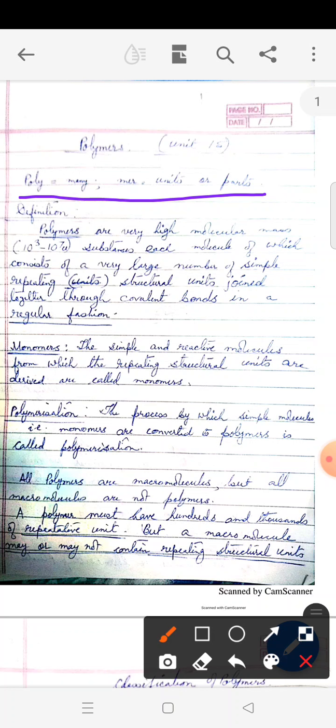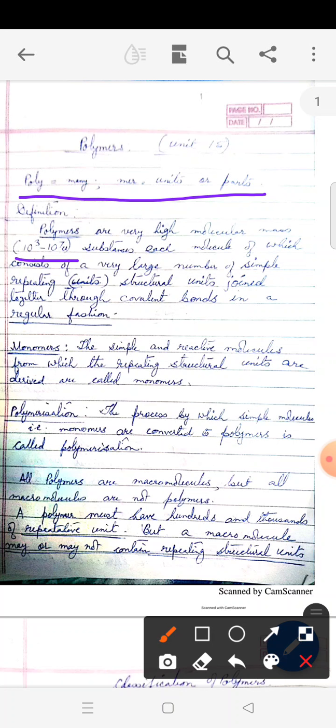How do we define polymers? Polymers have very high molecular mass. Please check: the molecular mass should not be less than approximately 1000, and it may go beyond 1 million, that is 10 to the power 6, or even 10 to the power 7.